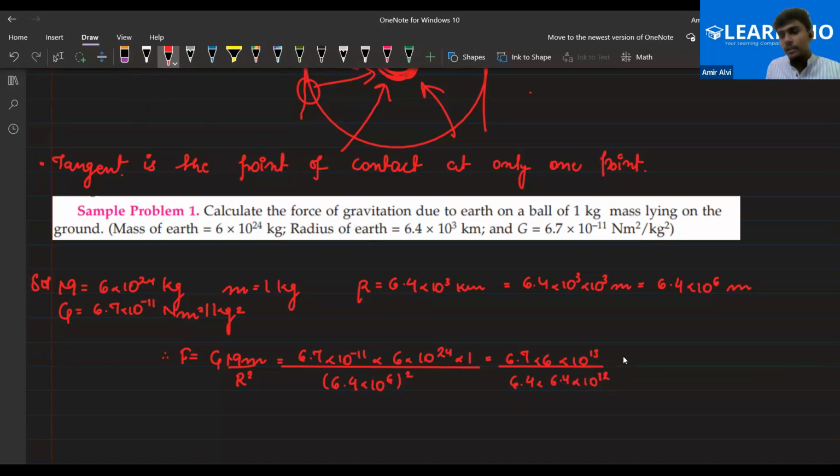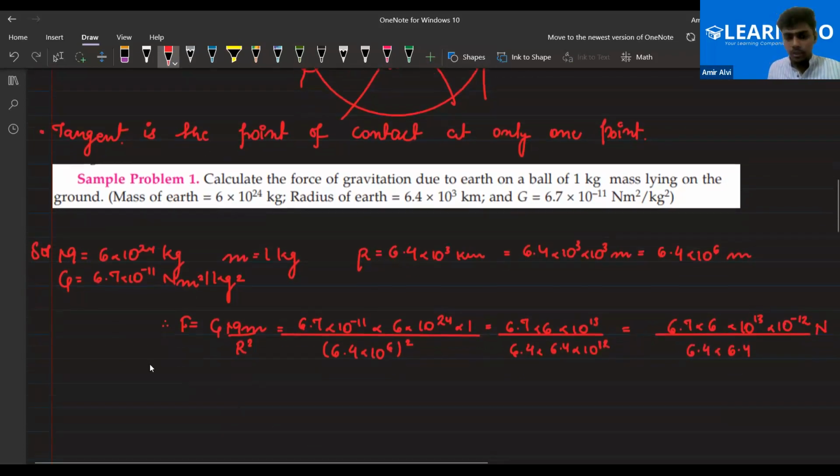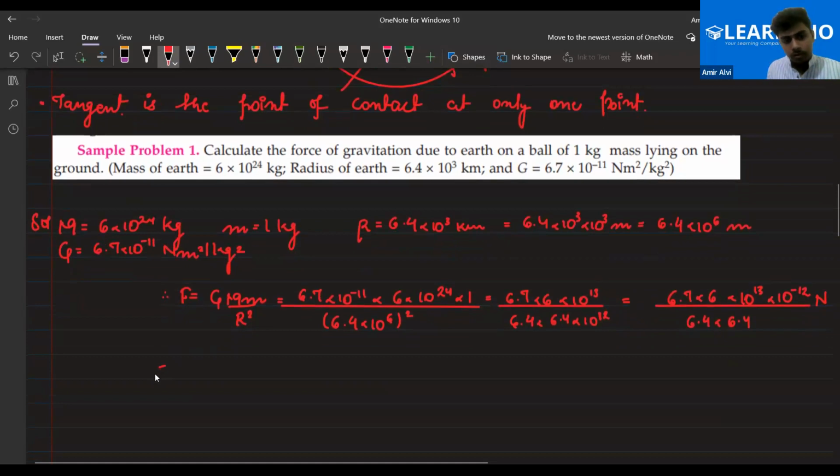And if you take this in the numerator, you are left with 6.7 into 6 into 10 to the power 13 into 10 to the power minus 12, divided by 6.4 into 6.4. And this is in Newton, the force is in Newton. Am I clear to all of you? Please do let me know, everyone.